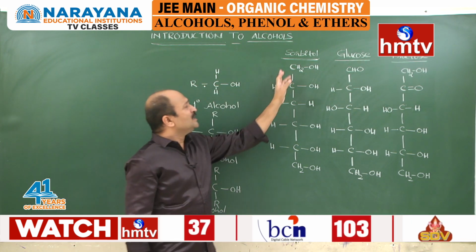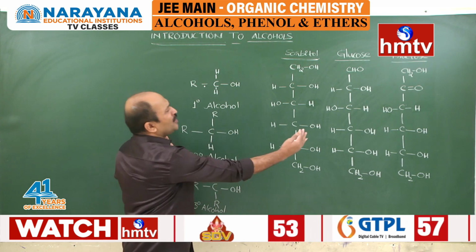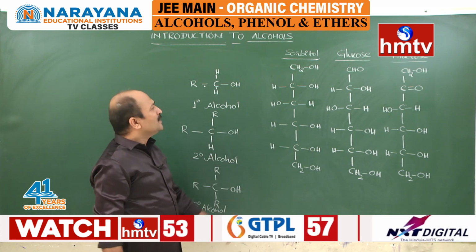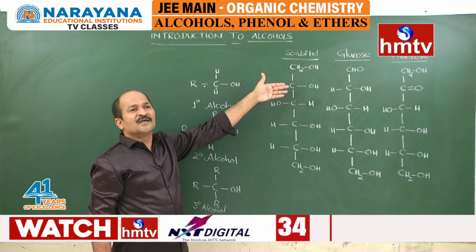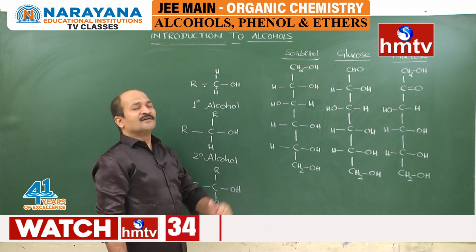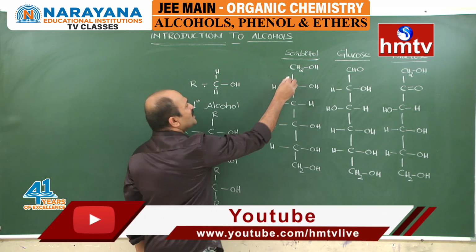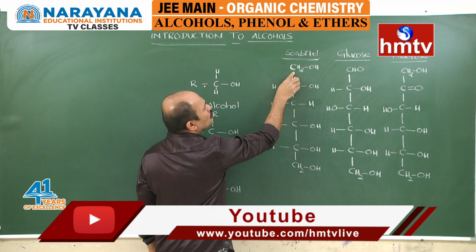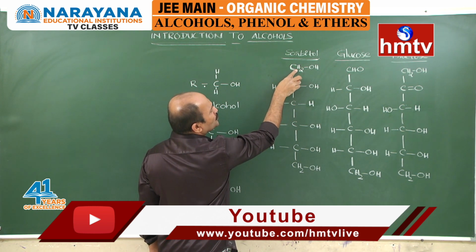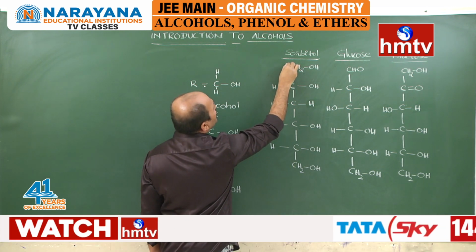Students, take a look. These are the examples for polyhydric alcohols. Now we are going to club these two classifications. In this sorbitol, how many primary alcohols are there? How many secondary alcohols are there? How many tertiary alcohols are there? Students, this is the carbon. It is connected to one carbon, and the remaining two groups are hydrogens. So it can be considered a primary.